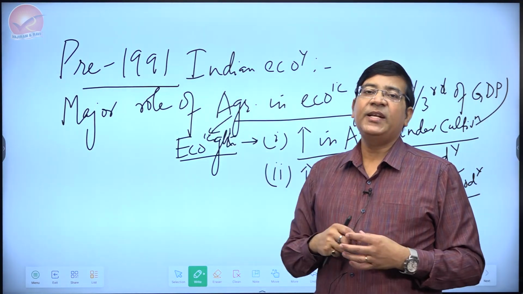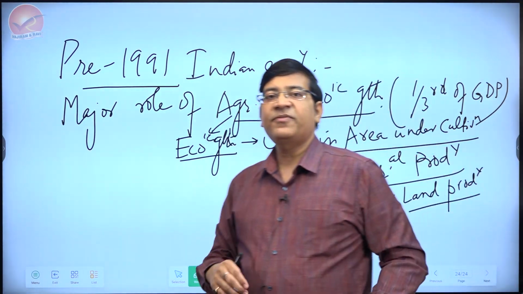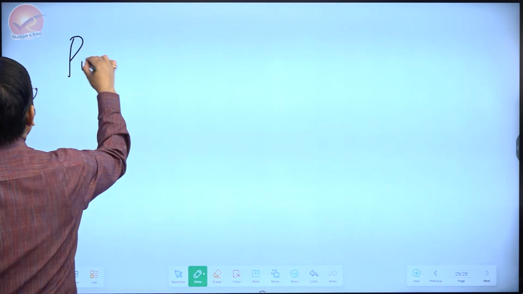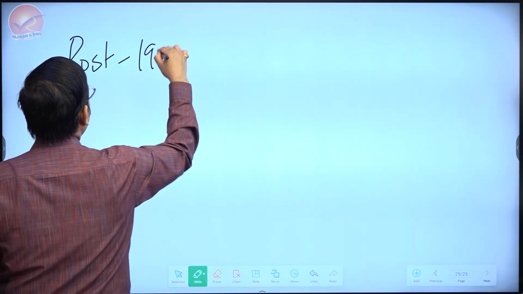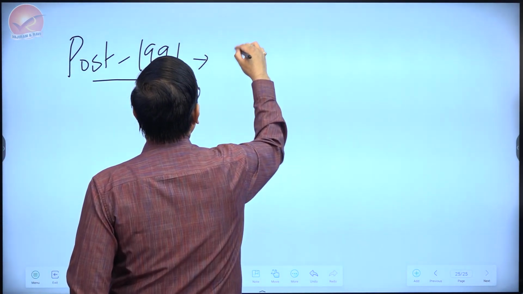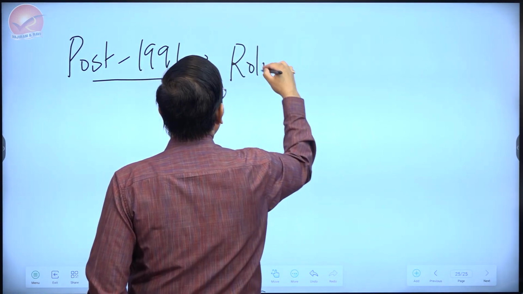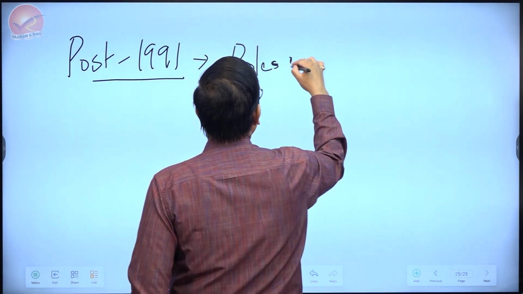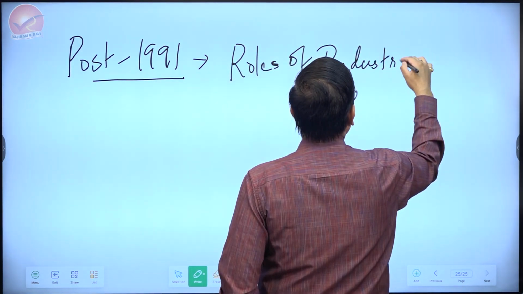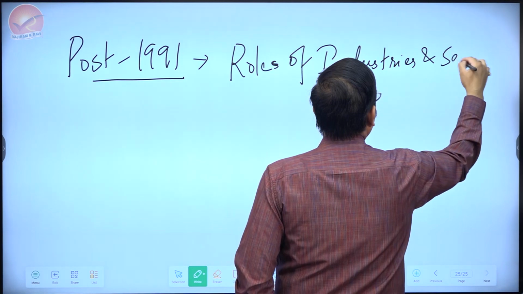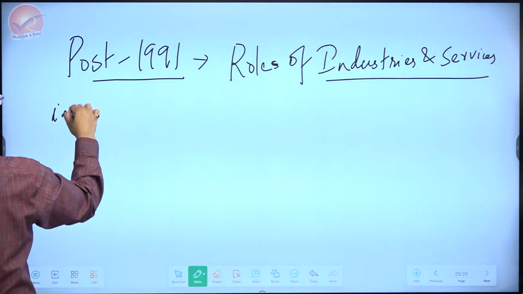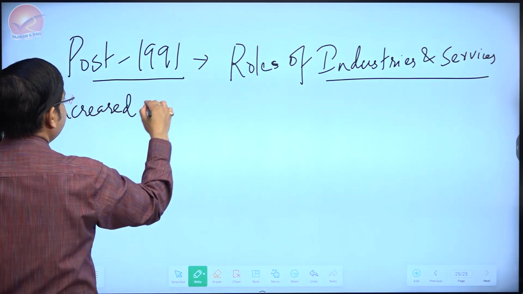Then came the 1991 BOP crisis, the reforms after 91, and post 1991, if you talk sector-wise, the main roles were of industries and services. The industries and services acquired a bigger role in economic growth.